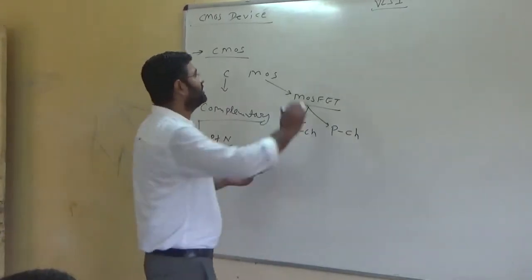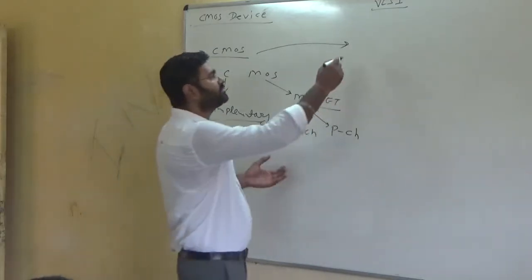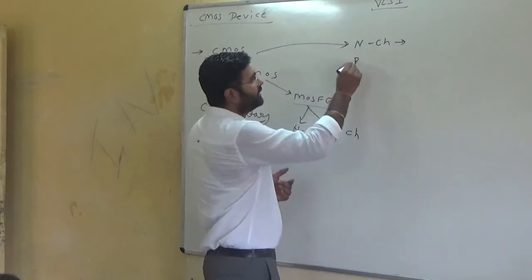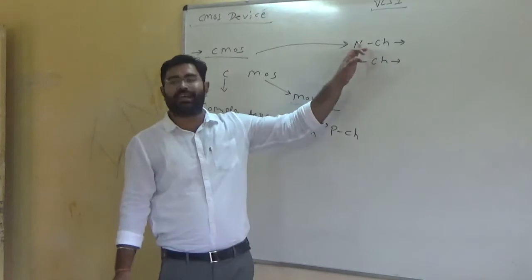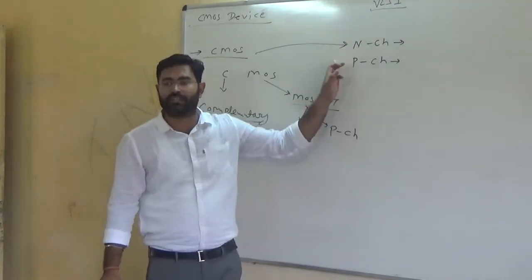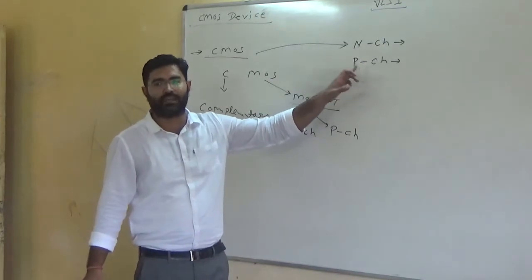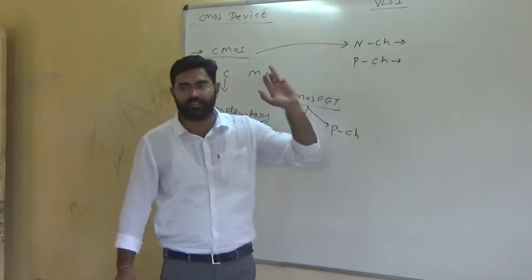Now, why are we discussing the CMOS device? Obviously, sometimes we find some error in the N channel as well as in the P channel. There are some properties in which N channel has some kind of advantage over P channel, and when we are considering the holes, we say that the P channel has some advantage over N channel.